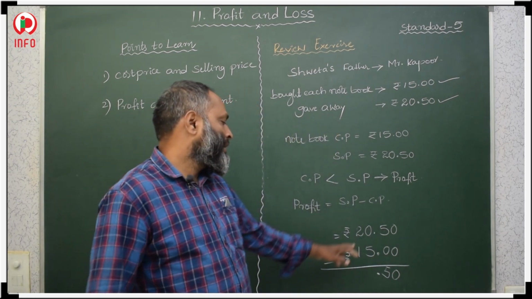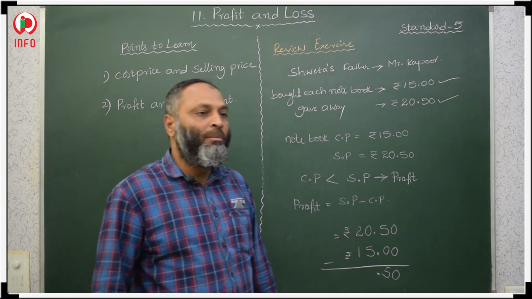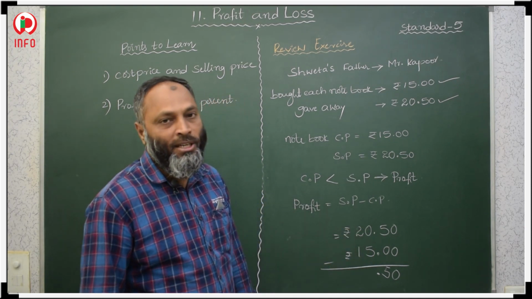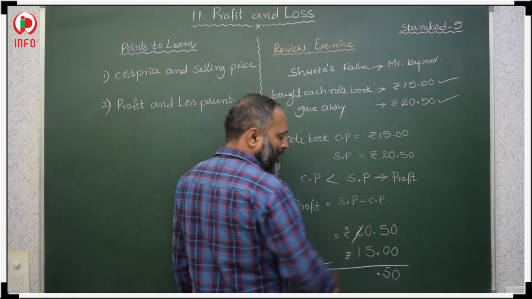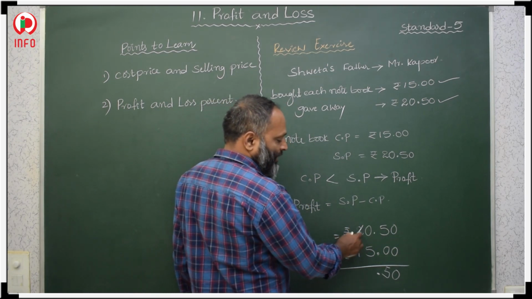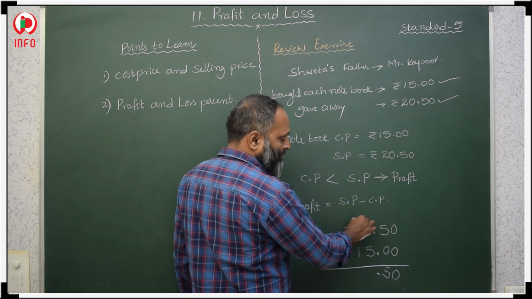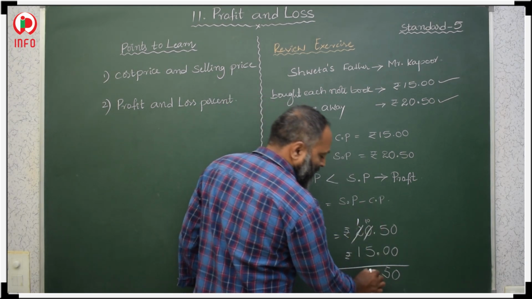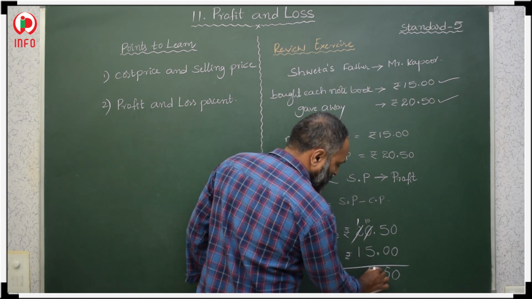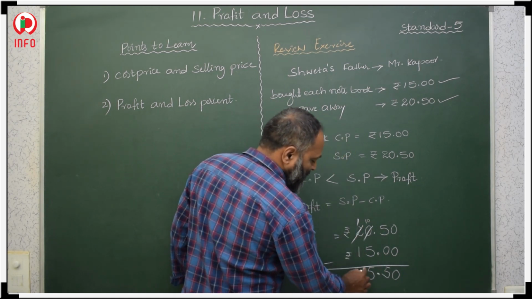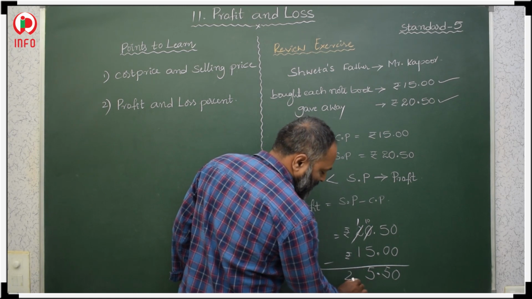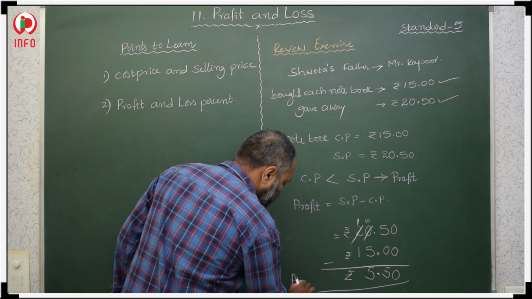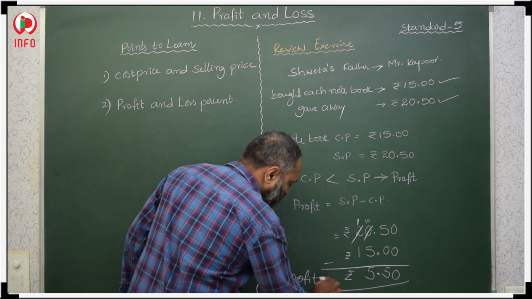Then 0 minus 5, we cannot do, because here the minuend is smaller than the subtrahend. So take a borrow from the next digit. If you take a borrow from here, it will decrease by 1. 2 decreased by 1 means 1. Here it increases by 10. 10 minus 5, 5. Then 1 minus 1, 0. No need to write that 0. So 5 rupees 50 paisa is the profit amount.